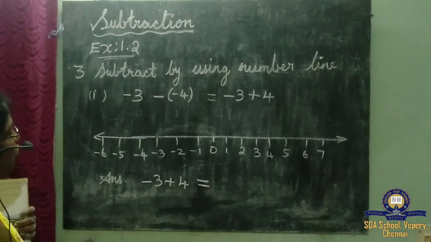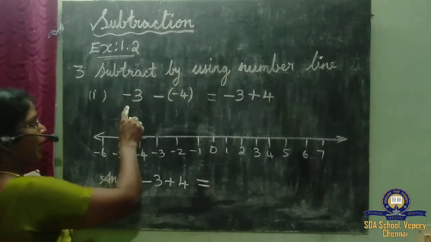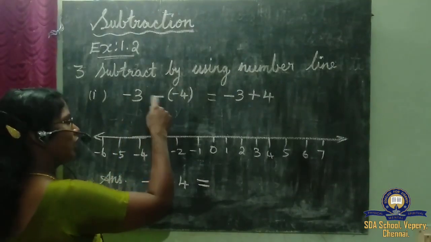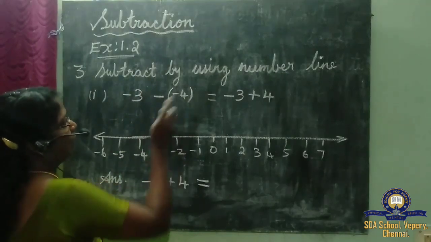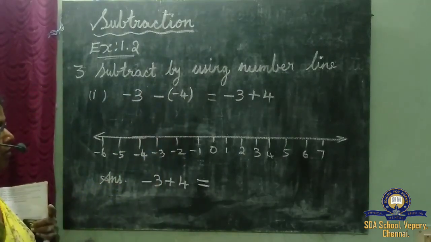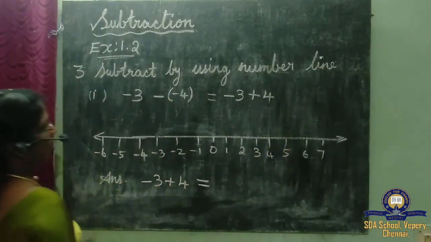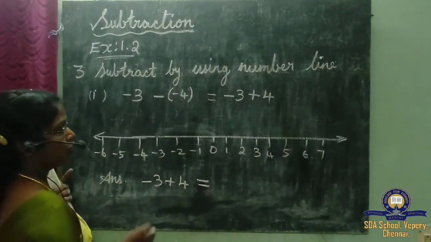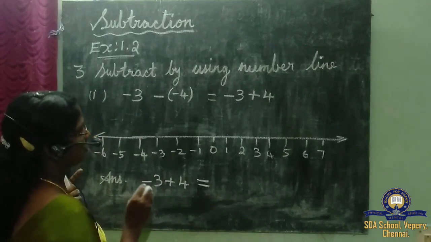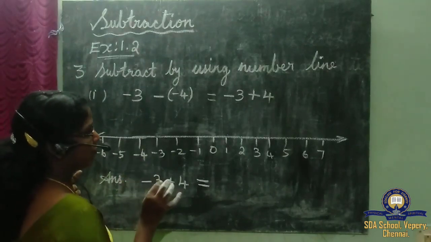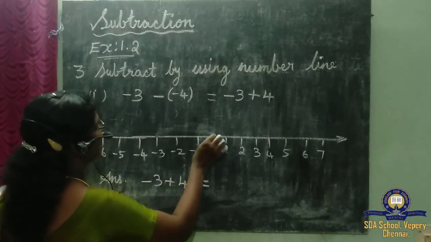Okay, another sum we are going to do. We are going to subtract two negative integers using a number line. How to do it? I have drawn a number line here. I always told you to start from 0. When you use a number line, we must always start from 0. So from 0 I am starting.